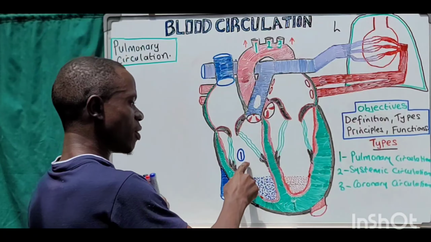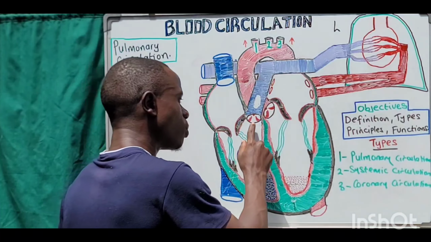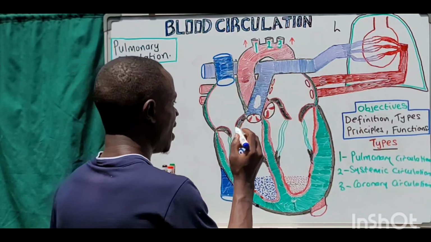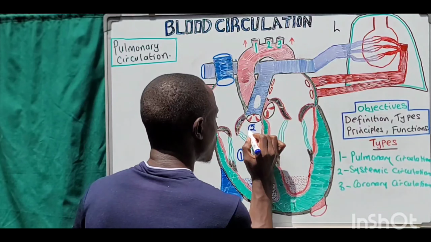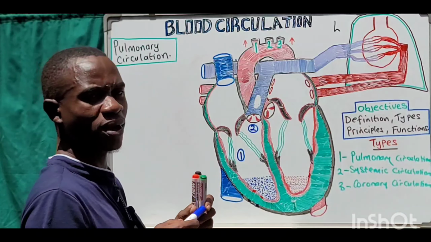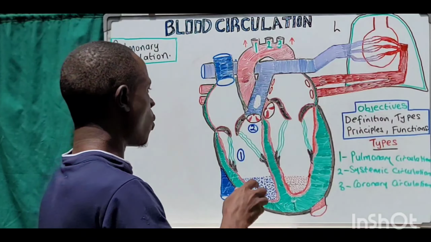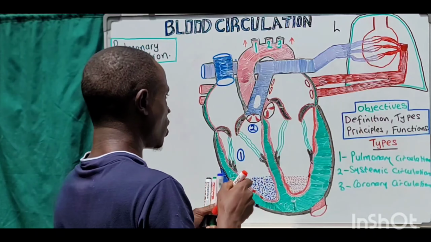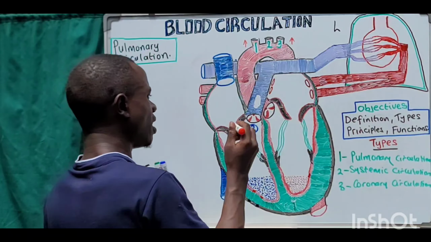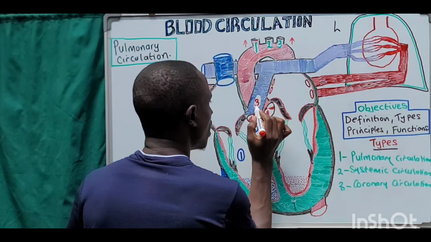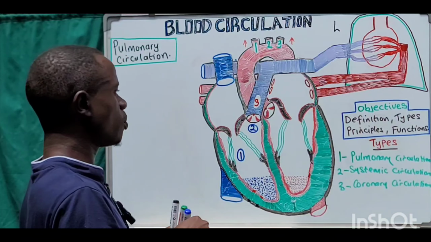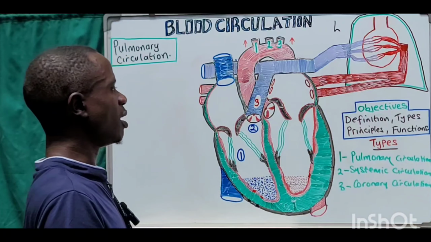When the right ventricle contracts, it will push this blood to knock these structures here. These structures are now our second point, and we are calling them the pulmonary semilunar valve. Once they open, they allow blood to come to this big blood vessel, which we are calling the pulmonary trunk. So now this is our next step in the pulmonary circulation.